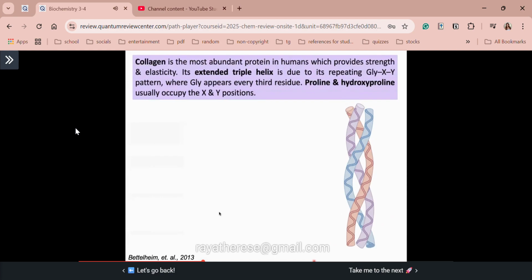Very different ang secondary structure ng collagen because it's not an alpha helix. Instead, it is composed of triple helix and that's why very extended po ang linear structure ng collagen. And of course, this gives your collagen the elasticity and strength for structural support. So as you can see class, it has a repeating pattern of amino acid. So very common yan kapag ang role ng protein nyo is for structural support. So for collagen, it has a repeating Gly-X-Y, where X and Y are your proline and hydroxyproline respectively.